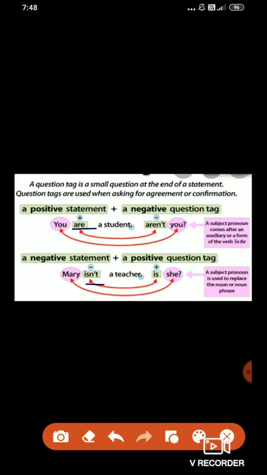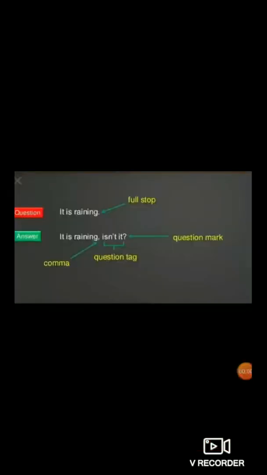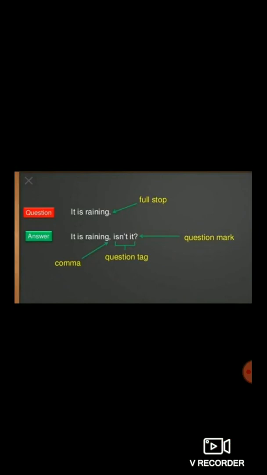So a subject pronoun is used to replace the noun. So how will the sentence be? Mary isn't a teacher, is she? And at the end, a question mark. Clear, students? So dear students, on your screen you can see another point to keep in mind while adding the question tag.